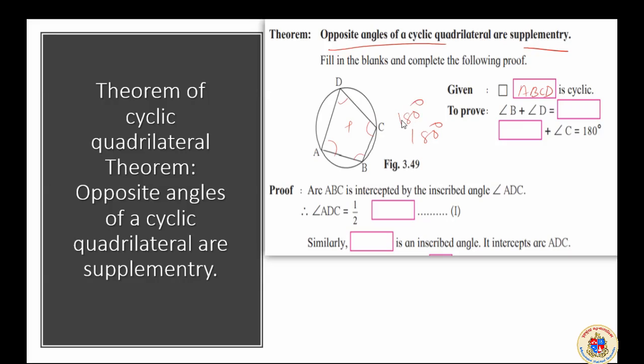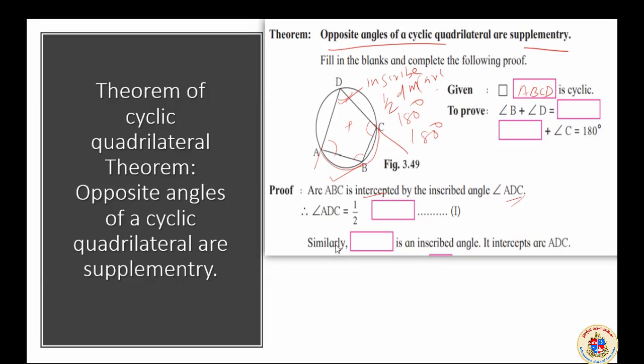Now we have knowledge about inscribed angle and intercepted arc. Two things we know. ABC is intercepted by the inscribed angle ADC. The inscribed angle ADC intercepts here, because of which an arc is formed named ABC. When the arc is formed, if you draw an inscribed angle from the arc, it will have a measure half of the measure of the arc.